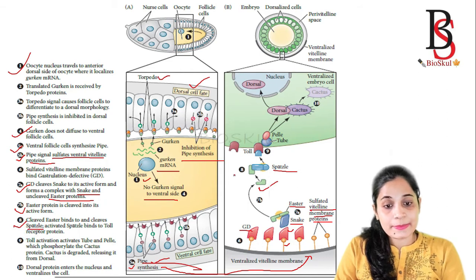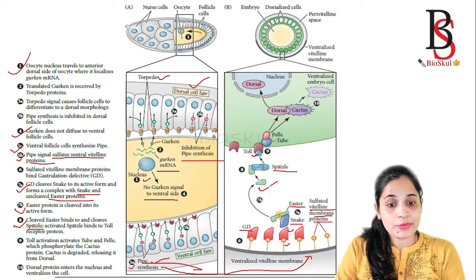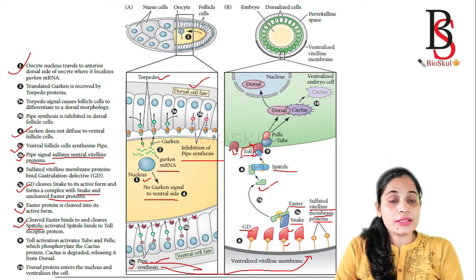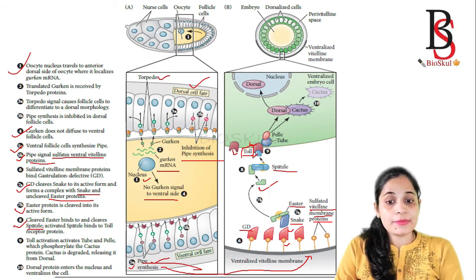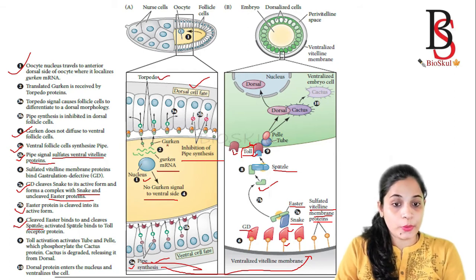Next step, the spätzle protein binds to the receptor. This blue one is the spätzle protein. It binds to the receptor. This one is the receptor. This receptor is known as the toll receptor. So what is the receptor of spätzle protein? It is the toll receptor. Similarly, the receptor of Gurken is torpedo.